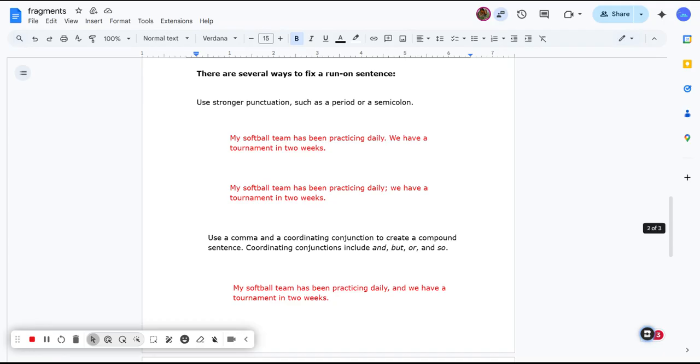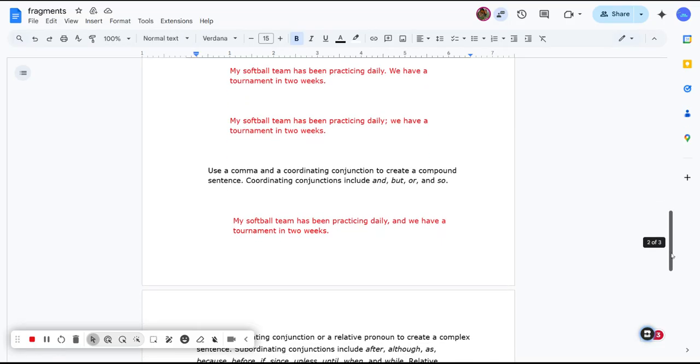Semicolons can be used between two complete sentences, but a comma cannot, unless you add in a conjunction. So if you think of FANBOYS: for, and, but, or, yet, so, you could put a comma between it and add your conjunction. My softball team has been practicing daily, comma, and we have a tournament in 2 weeks. You use a comma before an and or any conjunction if there's a complete sentence on both sides of it. In that case, there is, and that works properly.